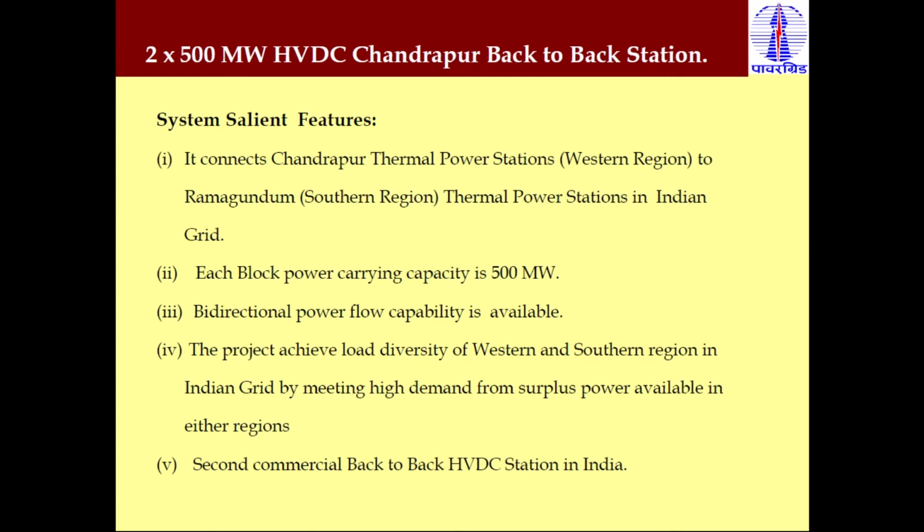What are the salient features of this one? It connects the Chandrapur thermal power station to the southern region thermal power station in the Indian grid. Each block carrying capacity is 500, bidirectional possible. Again load diversity is possible from western to southern region or southern to western region. And this is the second commercial back-to-back HVDC system of India.